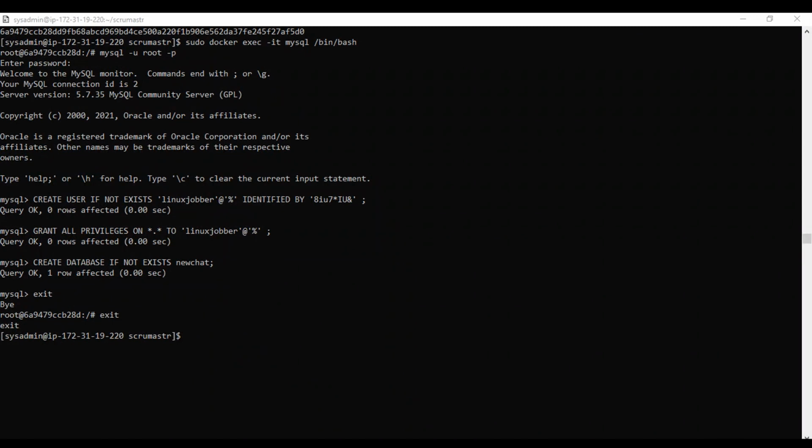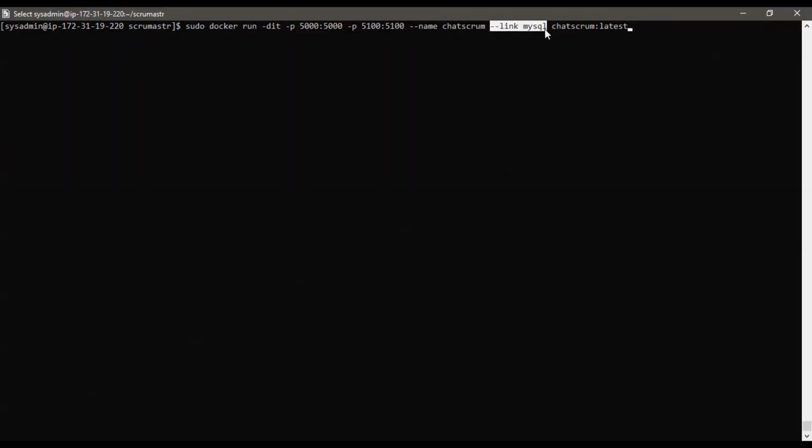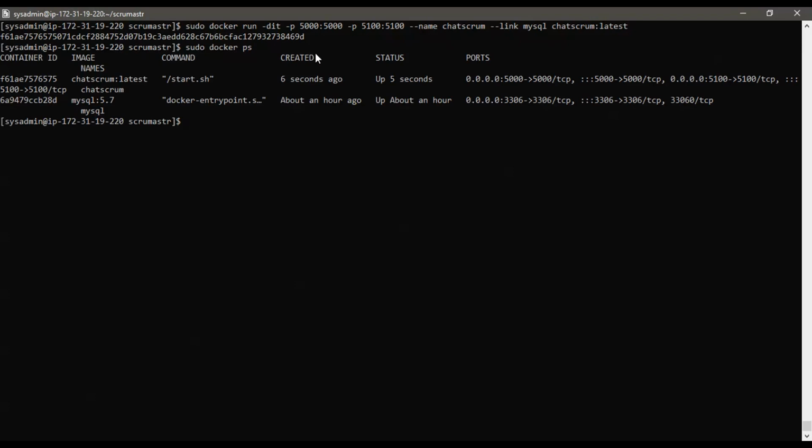I will run a container from the image. I will also add the --link option with my database container name, which is MySQL. This will place both containers on the same network, thereby allowing them to communicate with each other. Using the command docker ps, I can see my container is running.